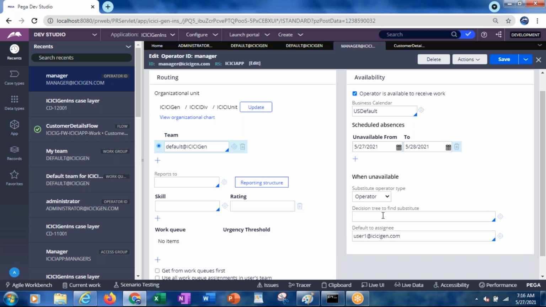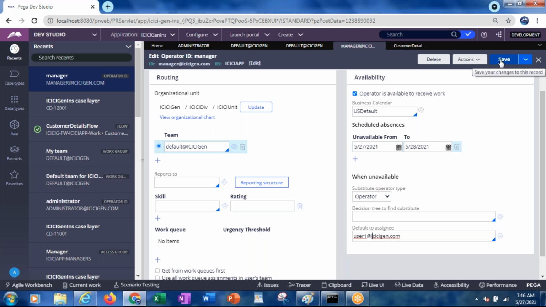Otherwise, here we can apply a decision tree to find the substitute. So sample substitute finder, this is the PRPC default one, which you can select. Otherwise, you can directly give this operator ID, so if this person goes on leave, it will go to this person for approval. Jagdish, this is when unavailable.